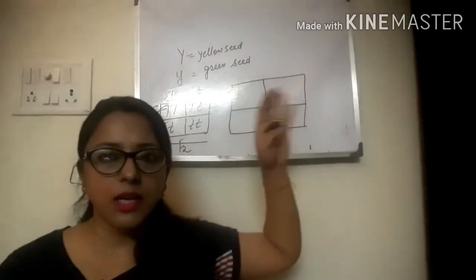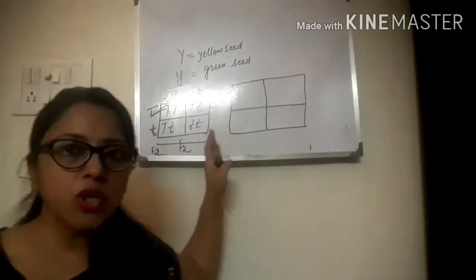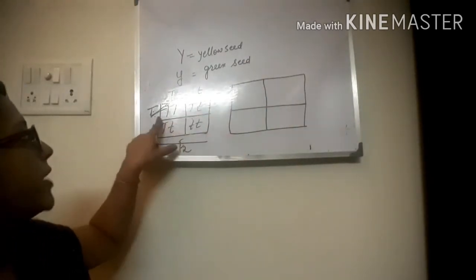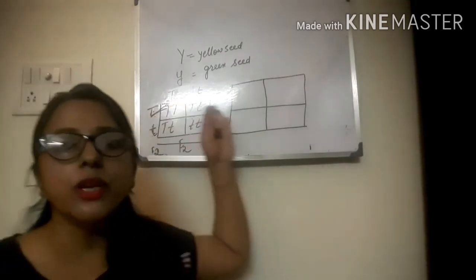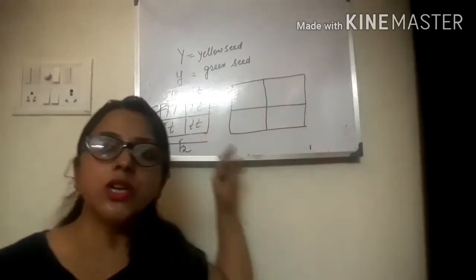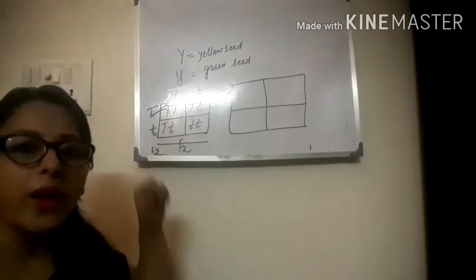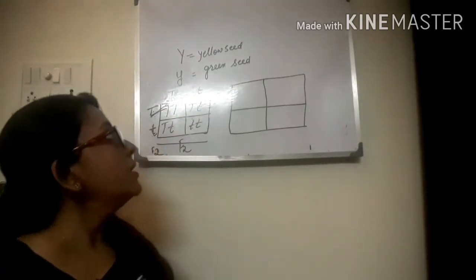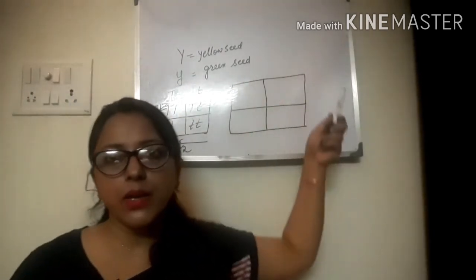Here the phenotypic ratio is 3 tall plants to 1, 3:1, and the genotypic ratio is 1:2:1. Now you will do this by yourself.